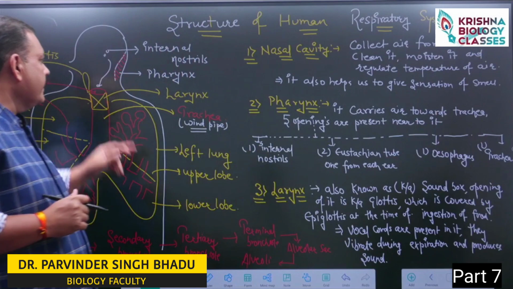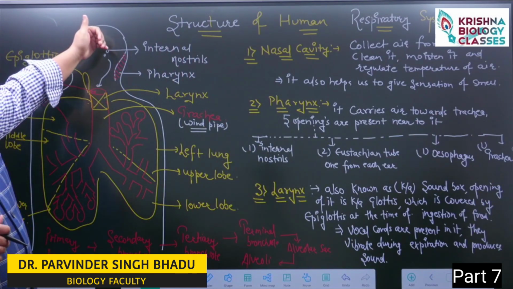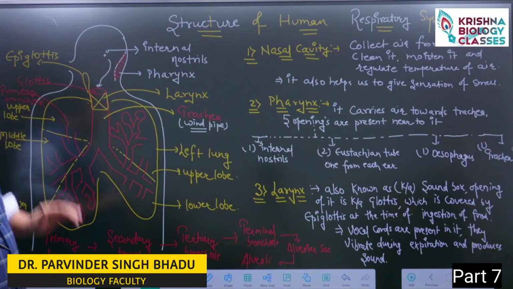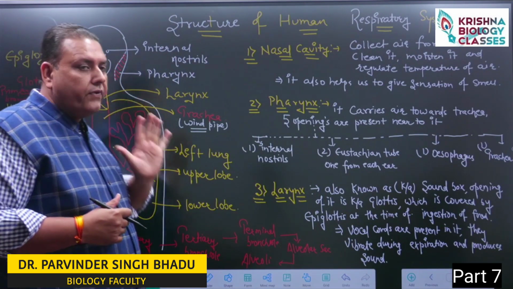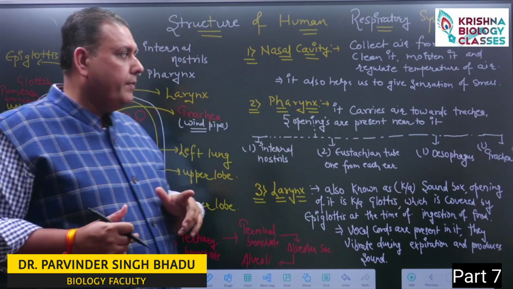Then air reaches the pharynx part. This pharynx carries the air from the internal nostril towards the trachea. Near the pharynx, 5 openings are present. How are there 5 openings? You need to remember it.